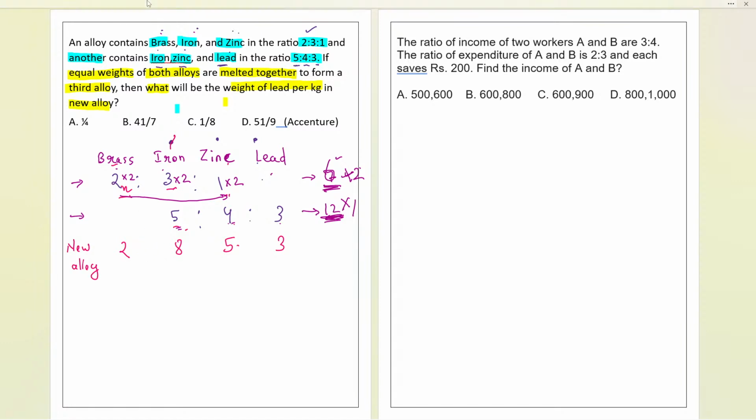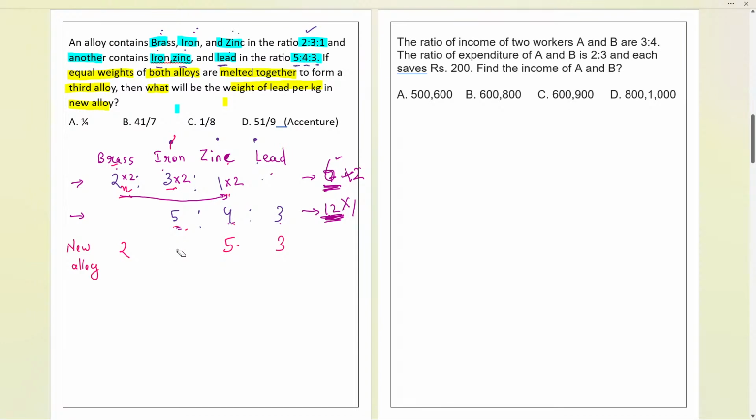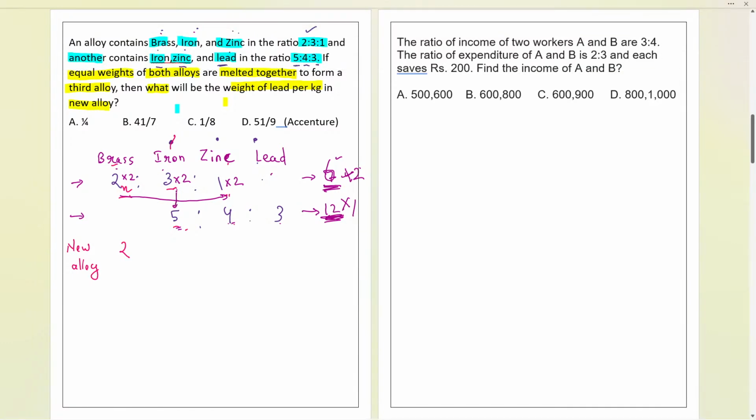Okay. So now I will write the final correct form that I was telling you, so that we do not make the mistake. Here, let me write the final sum of these two. That is, 2 into 3 is 6, 6 plus 5 is 11. Now 2 into 1 is 2, 2 plus 4 is 6. The 3 is already over here. This is the final ratio in the new alloy. I hope you understood how we can frame the new alloy.